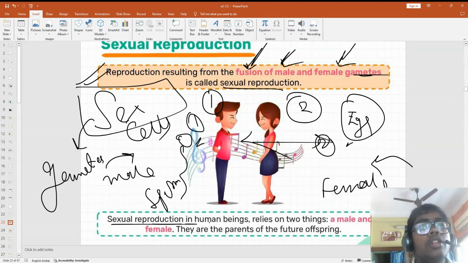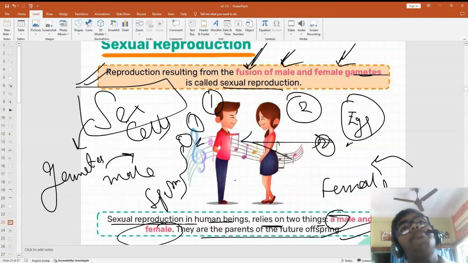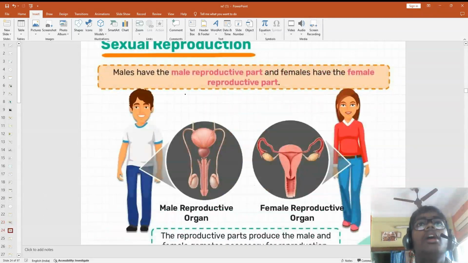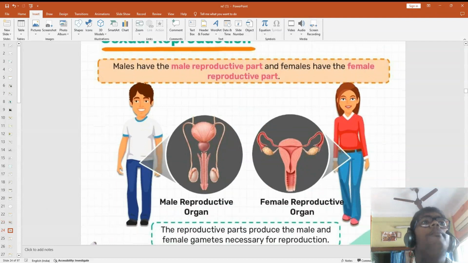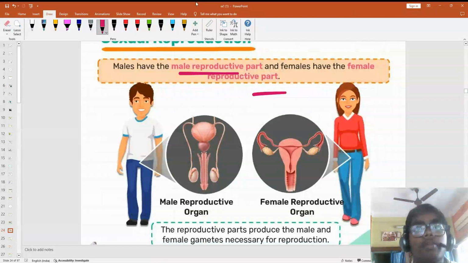Sexual reproduction in human beings relies on two things, a male and a female. They are the parents of the future offspring. Males have the male reproductive part and females have the female reproductive part.